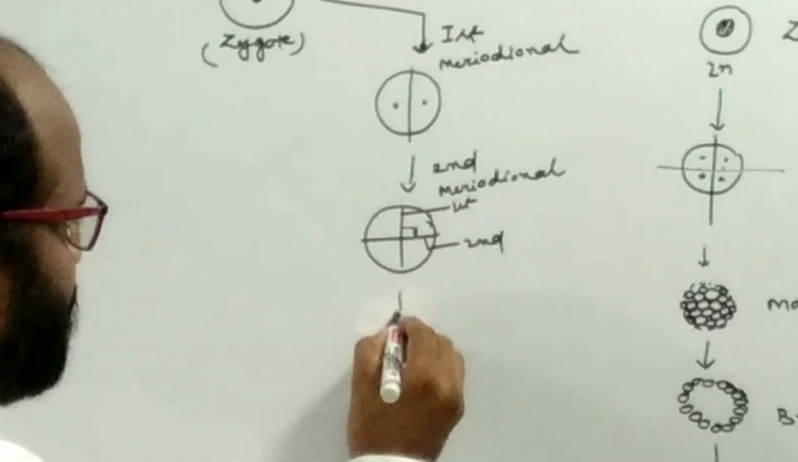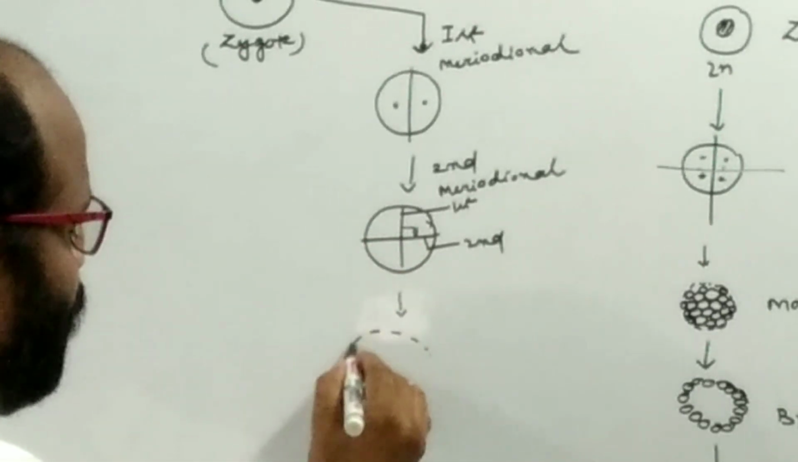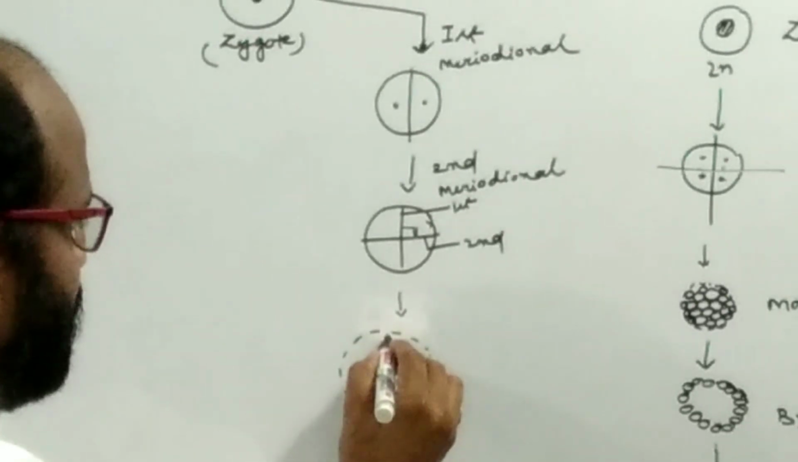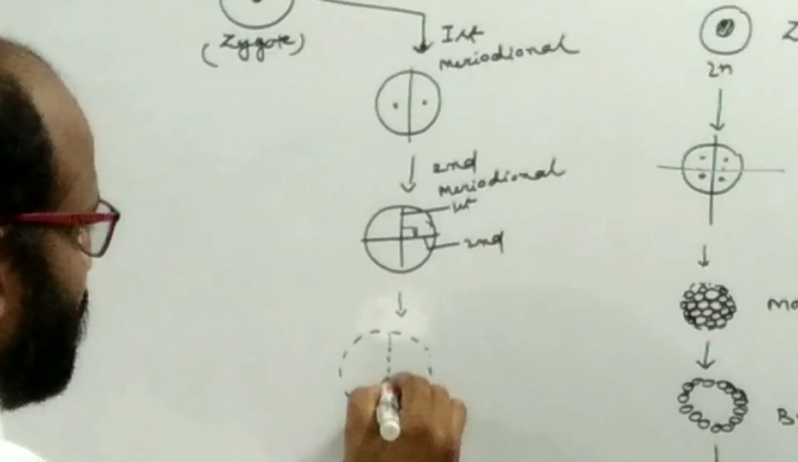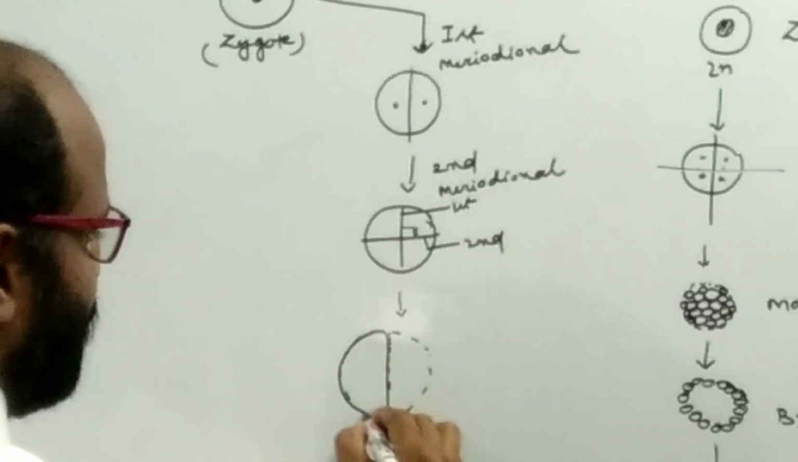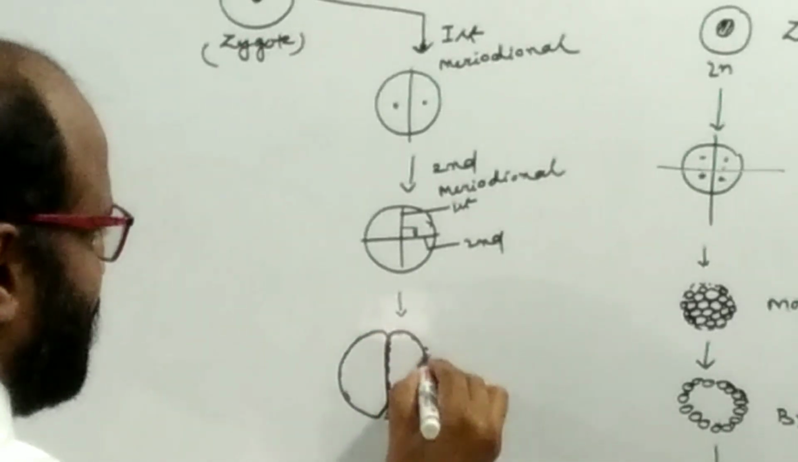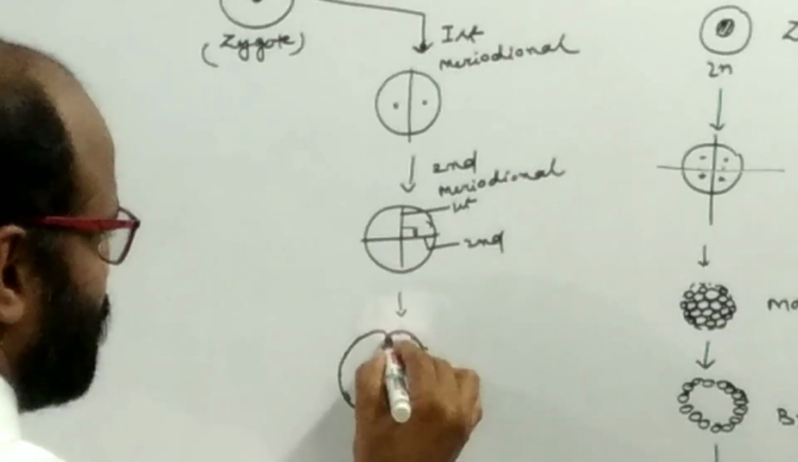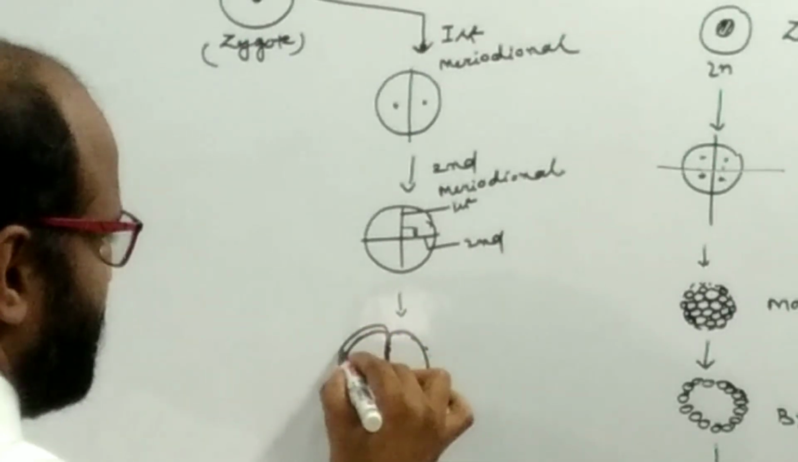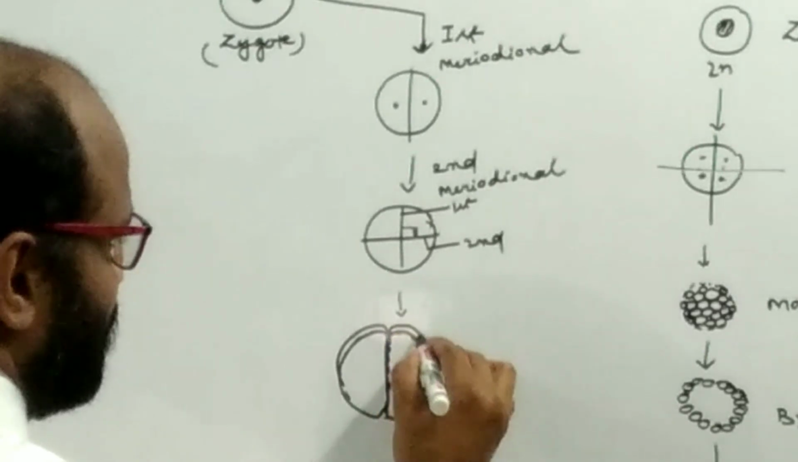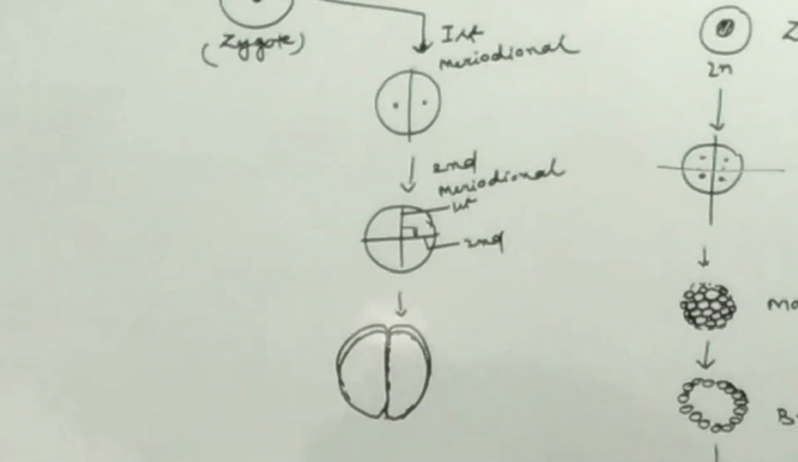So how many cells are formed? Four cells are formed here. This is two on this side and another two on the other side. So four blastomeres are formed.